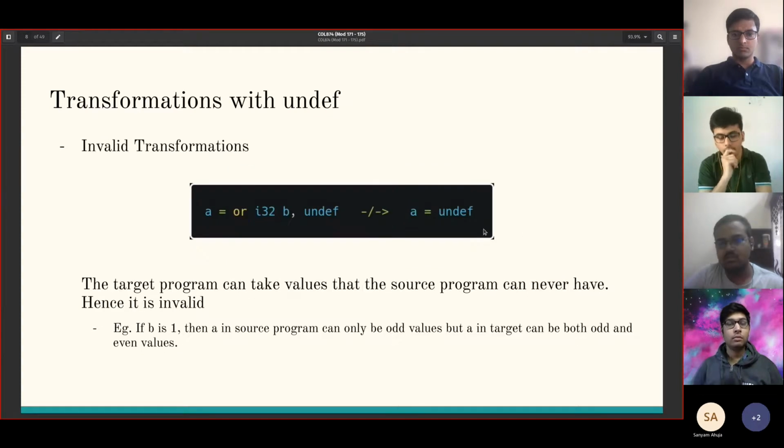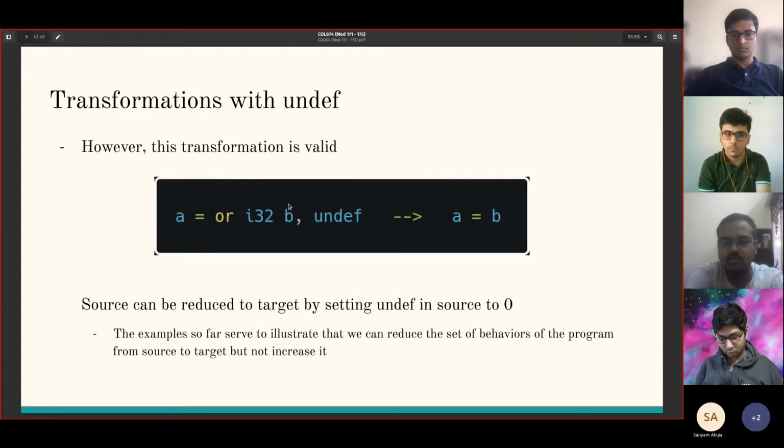So now here's an invalid transformation. Let's say B was 1, then the bit pattern will be restricted to having a 1 in its least significant bit, and this means this can take only odd values, whereas this can take both even and odd values. And since the target program can take values that are not even there in the source program, this transformation is invalid. However, if instead of transforming to undef, we transformed it to B, then this transformation is valid. We can see this by simply setting undef to 0. We get OR of B, 0 is B itself.